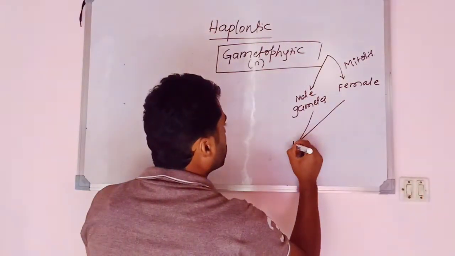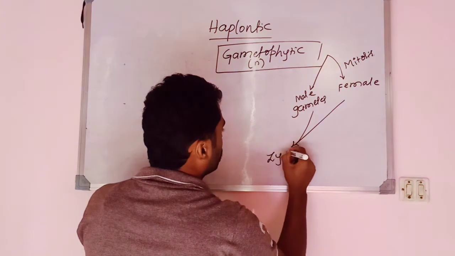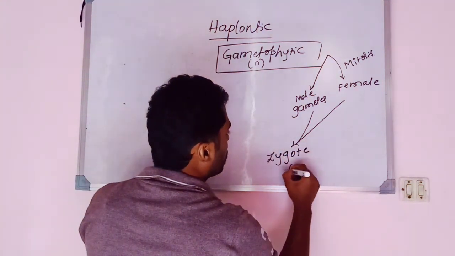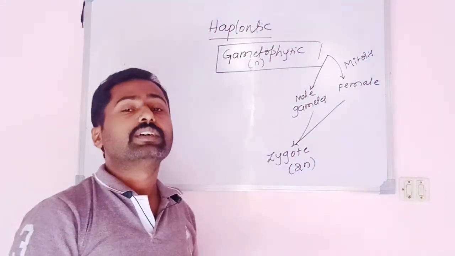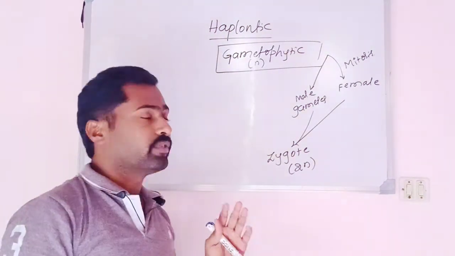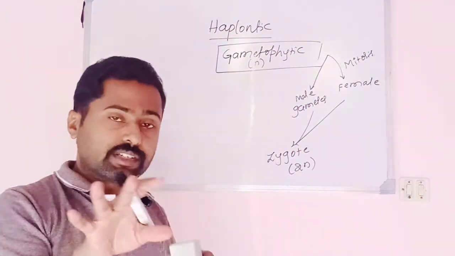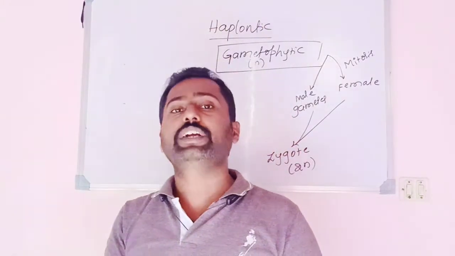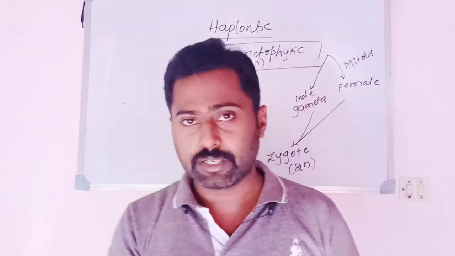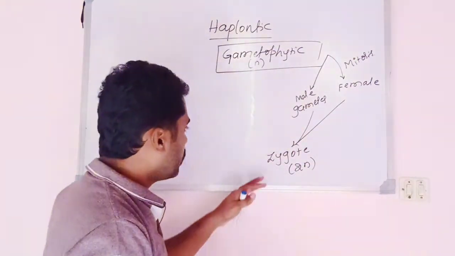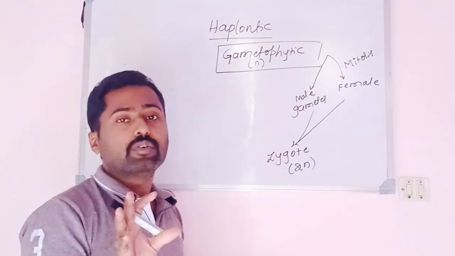Again these two gametes fuse together forming the diploid structure called a zygote. In these members, as I said earlier, the zygote represents the sporophytic phase. There are no two distinct forms like gametophyte and sporophyte; in lower algae, the sporophytic phase is restricted to the zygote stage.